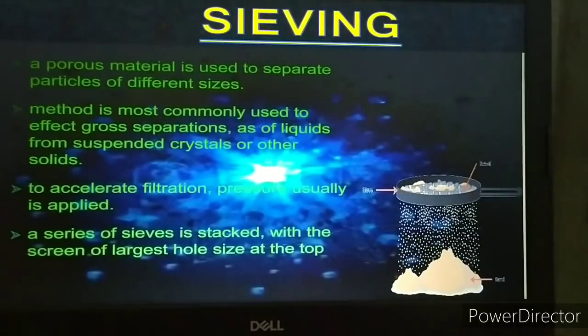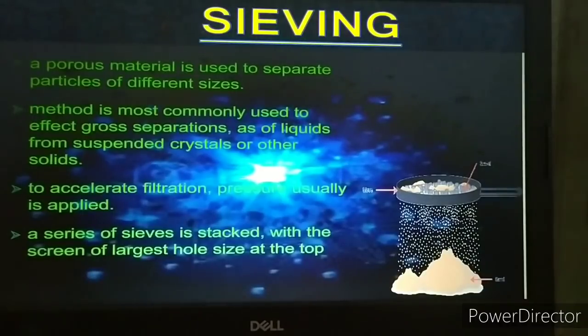Porous material means a container or a sieve which has meshes, which has pores in it. These meshes have pores so that the different size particles can pass through the holes. This method is most commonly used to effect gross separations, to have bulk separations.